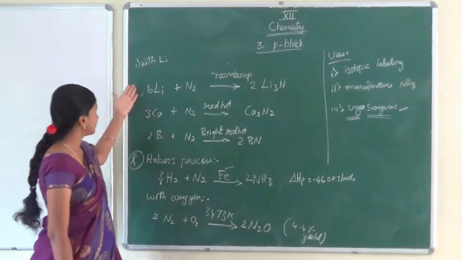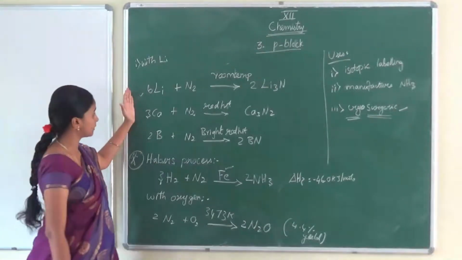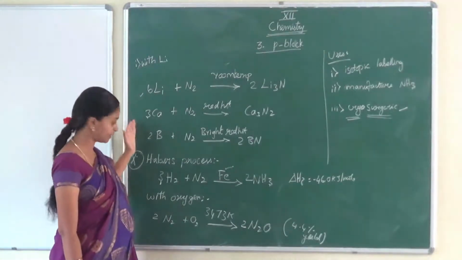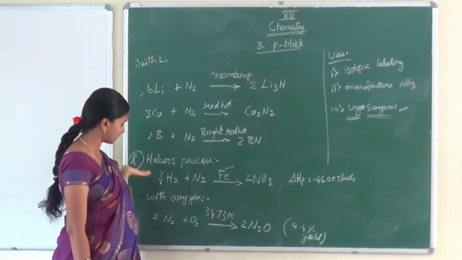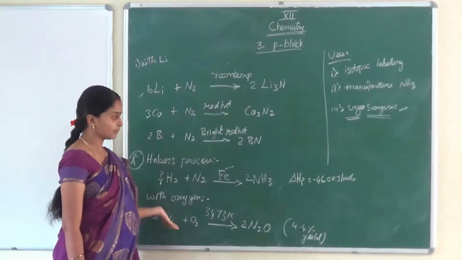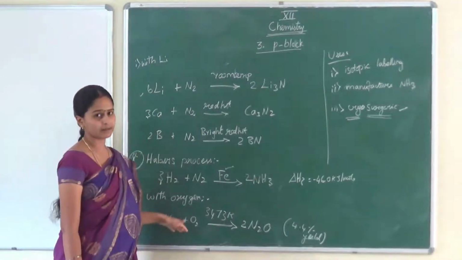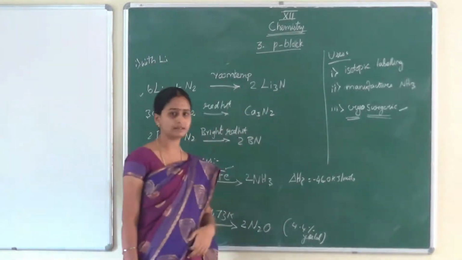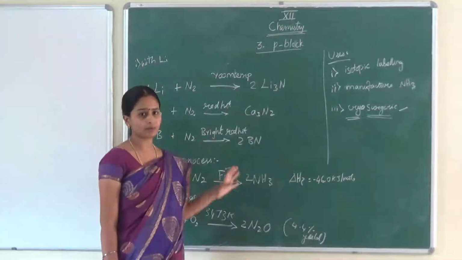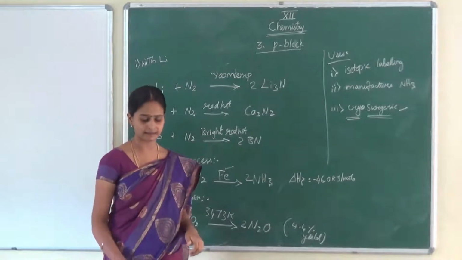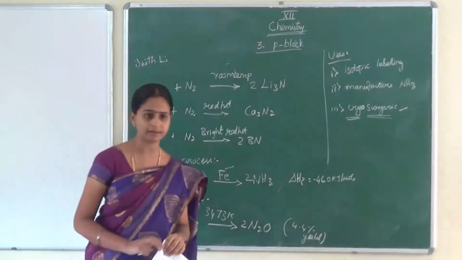Then the chemical properties: how it reacts with the metals and how it reacts with non-metals like hydrogen and oxygen. So it reacts with metals and non-metals. Finally, the uses of nitrogen. So revise this topic and write the test. Okay, the next one, ammonia, I will start.